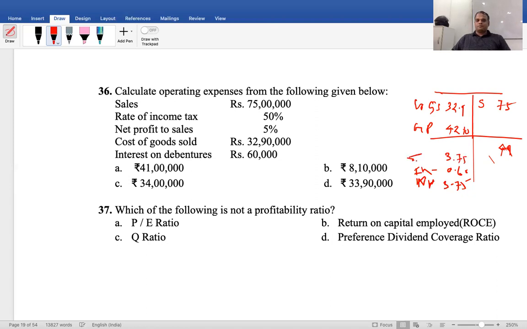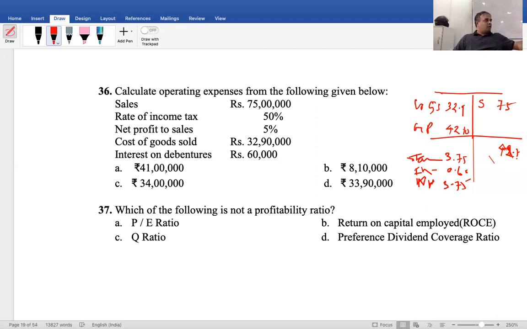Therefore, 42.10 minus 3.75 net profit, minus 3.75 tax, minus interest 60,000. The balance is equal to operating expenses. Net profit will not form part of operating expenses.